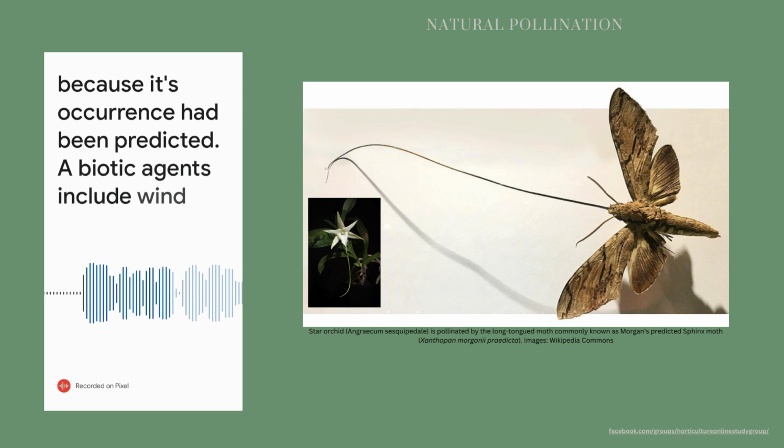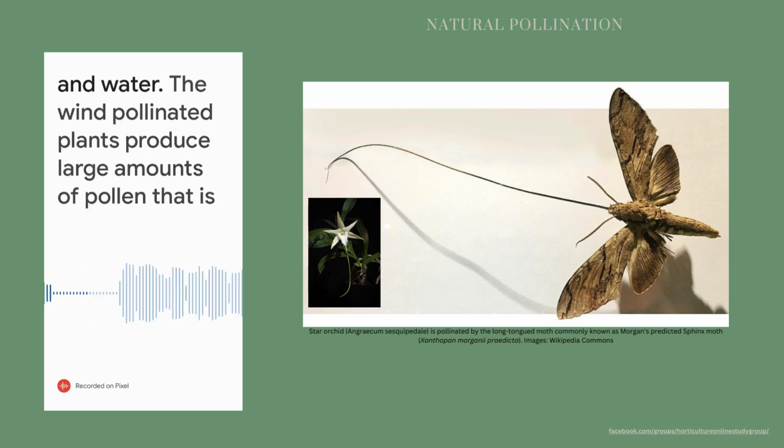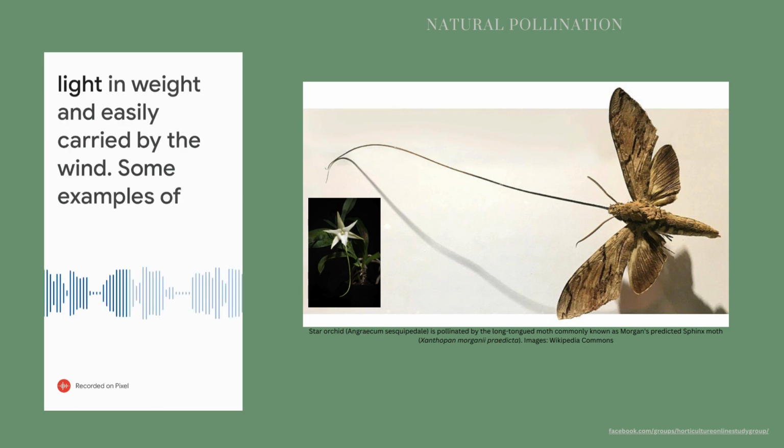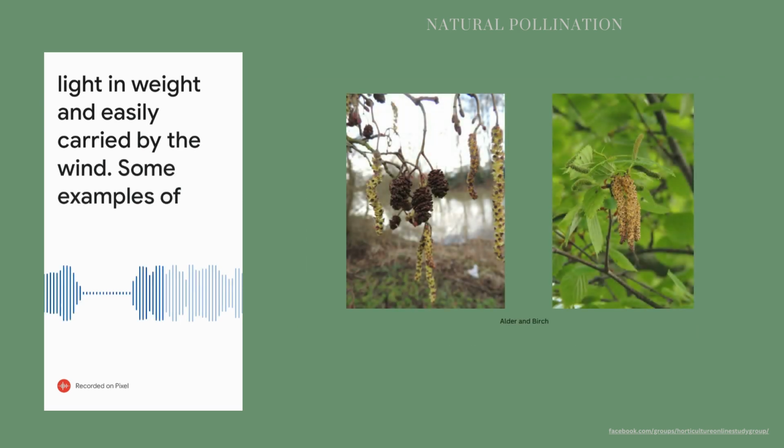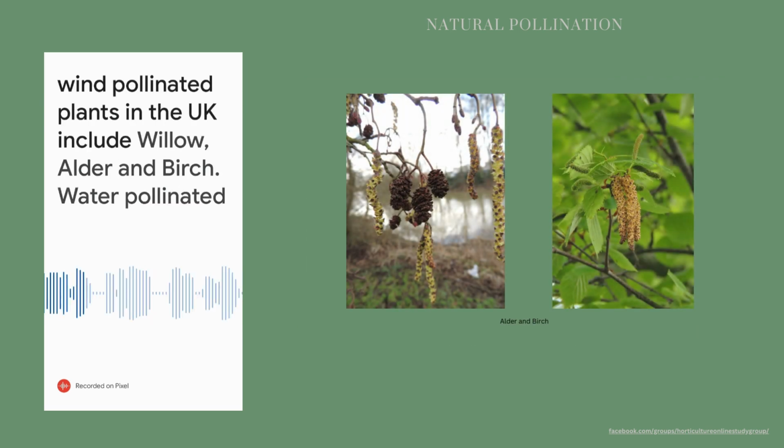Abiotic agents include wind and water. Wind-pollinated plants produce large amounts of pollen that is light in weight and easily carried by the wind. Some examples of wind-pollinated plants in the UK include willow, alder and birch.